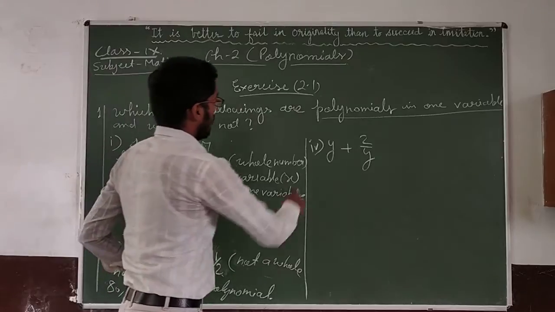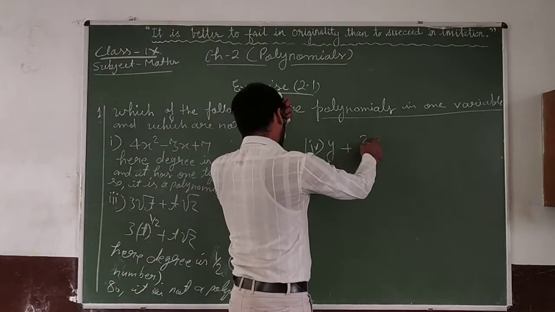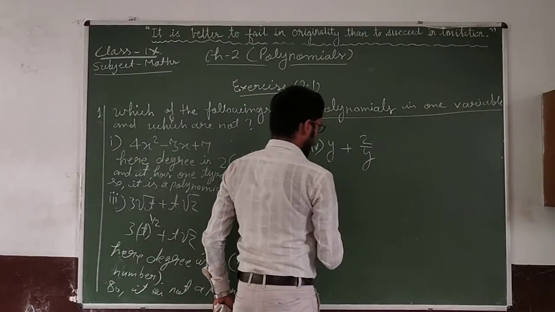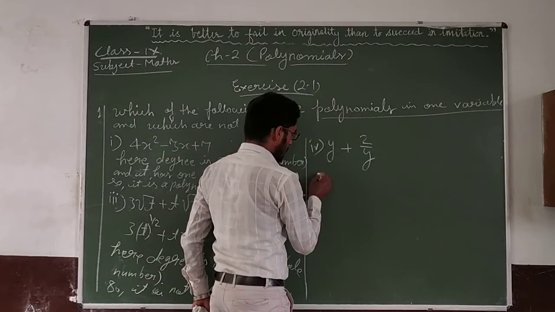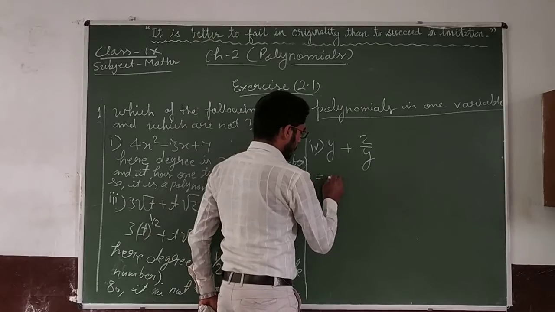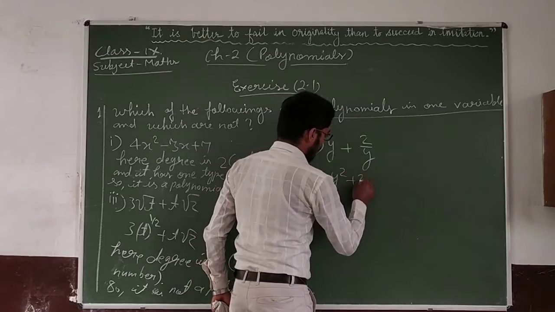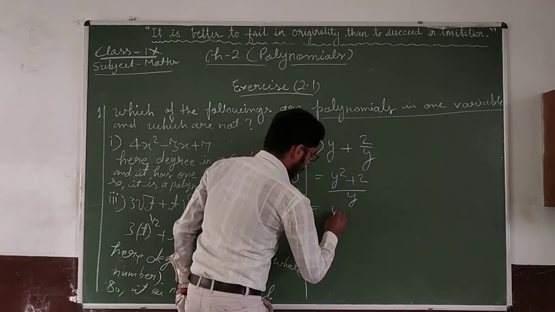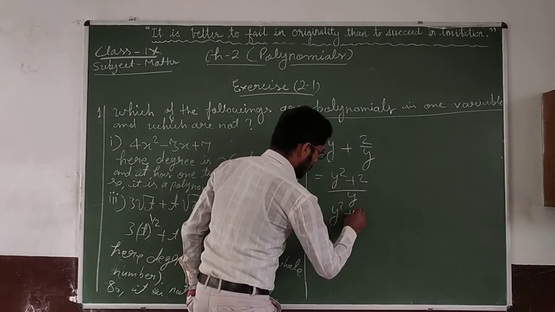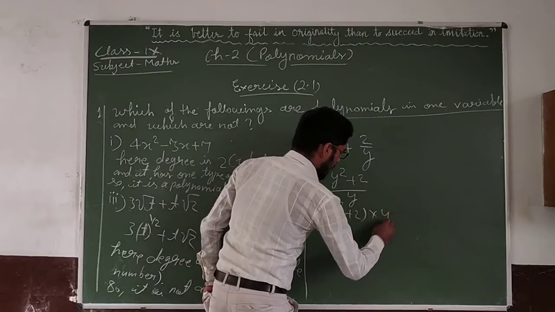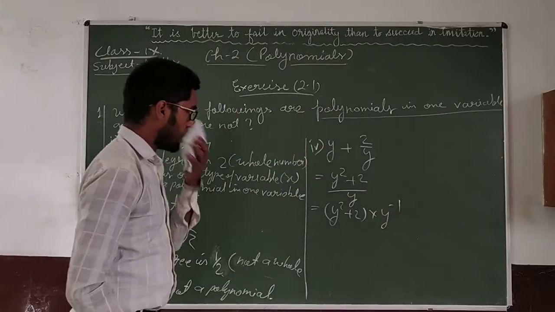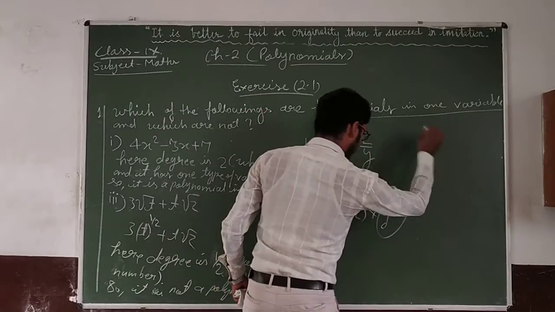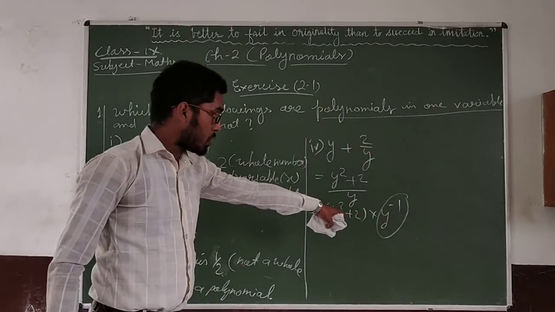The question is y plus 2 upon y. If you write this equation as y square plus 2 in bracket y to the power minus 1, here the variable has degree minus 1.